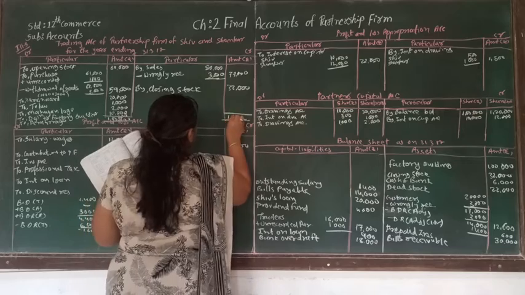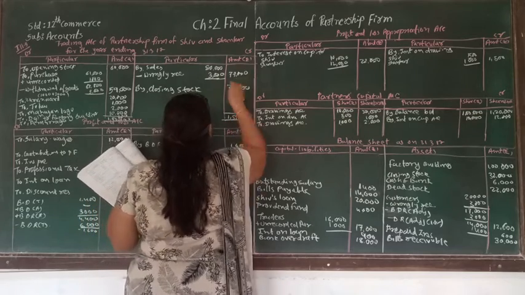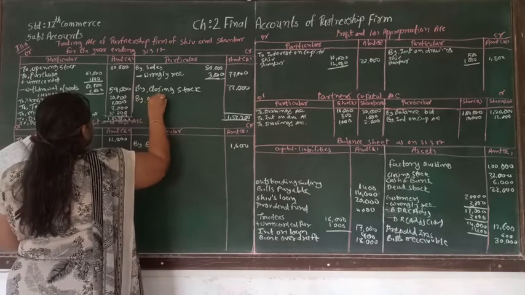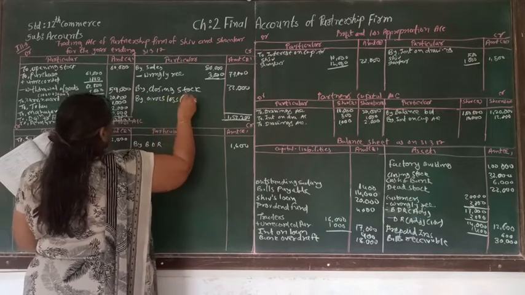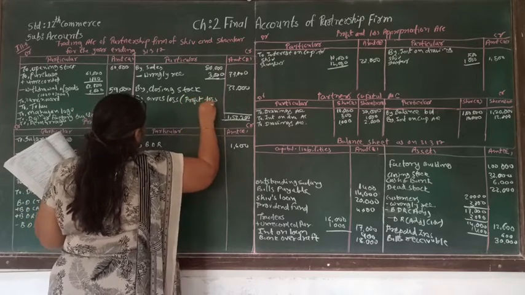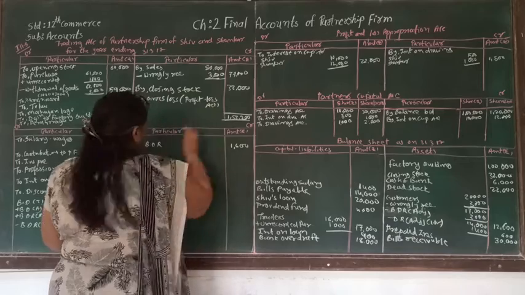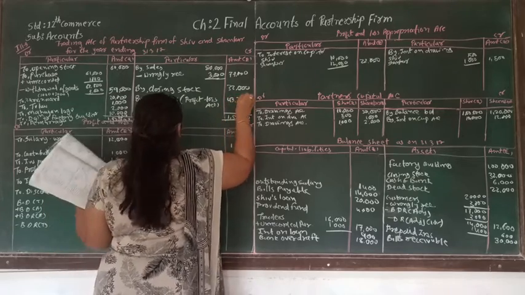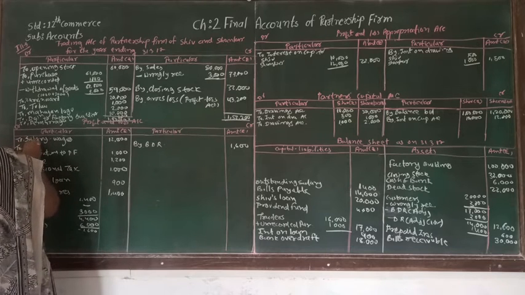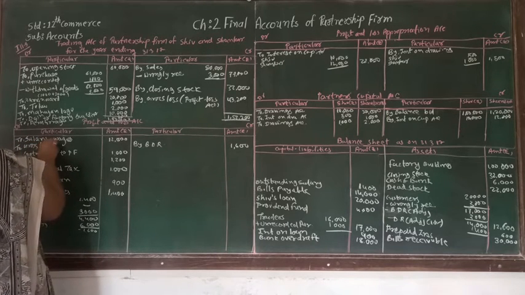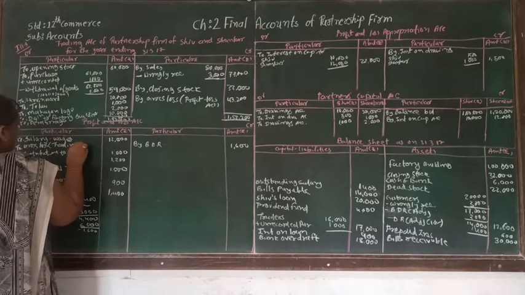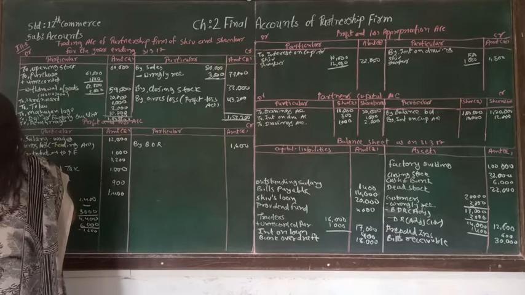If we take that to the other side and deduct this, we get by gross loss, which is supposed to be taken to the profit and loss account, and that amount is 43,200. This is the gross loss that came from the trading account. So the loss is supposed to be on the debit side.